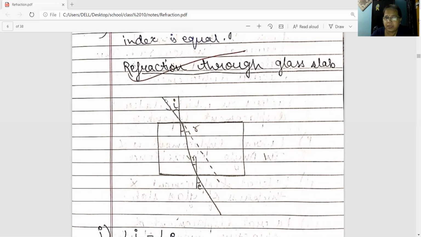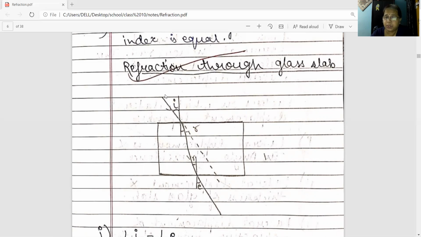Suppose the pins are P and Q. See the image of pins P and Q from the just opposite side of the glass slab. Fix two more pins, R and S, in such a way that the images of pins P and Q and the pins R and S all appear to be in the same line. Now encircle the pins P, Q, R and S, and then remove the pins.